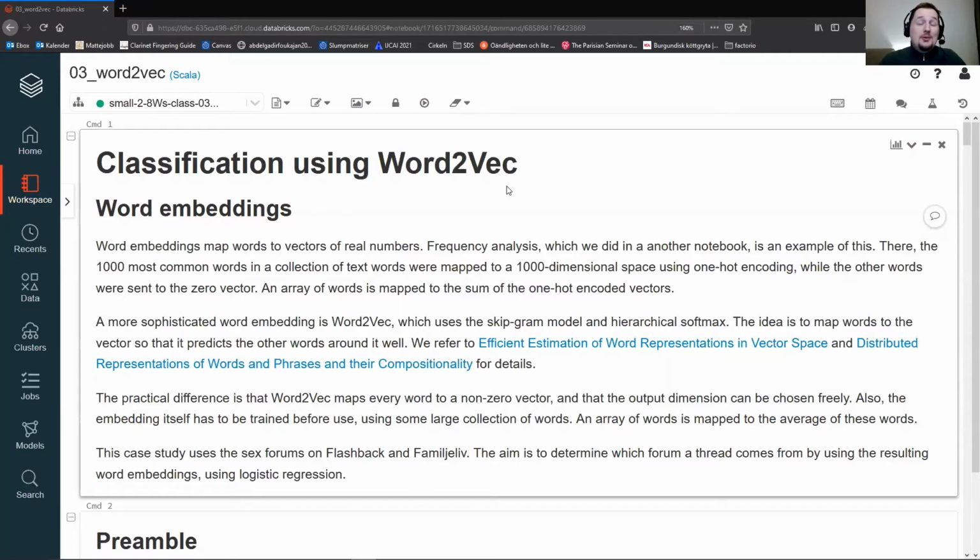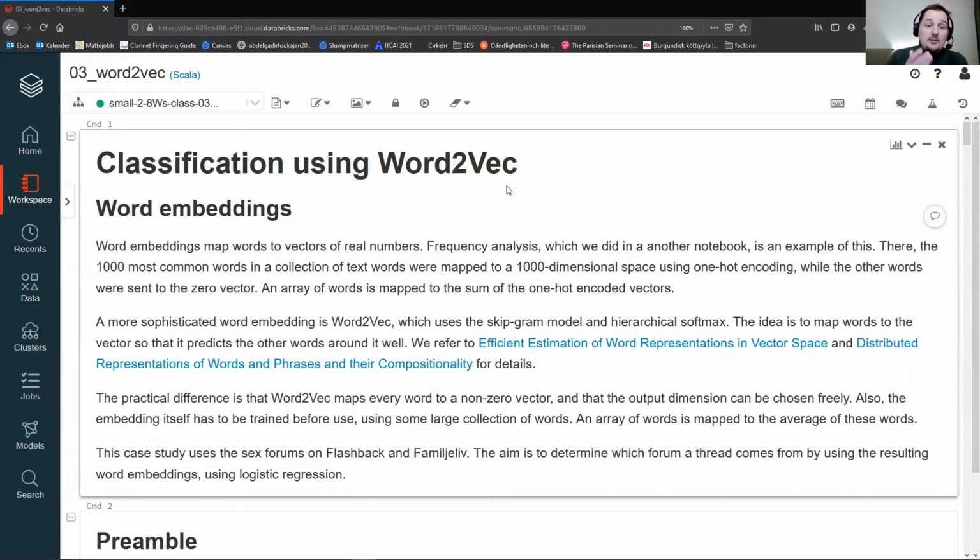We're going to redo the project that we just did, using a slightly different terminology and methodology. So a word embedding maps a word to a vector of real numbers. And we've already seen an example of this when we did frequency analysis, because what you do then is that you map a word in the dictionary to its one-hot encoding.